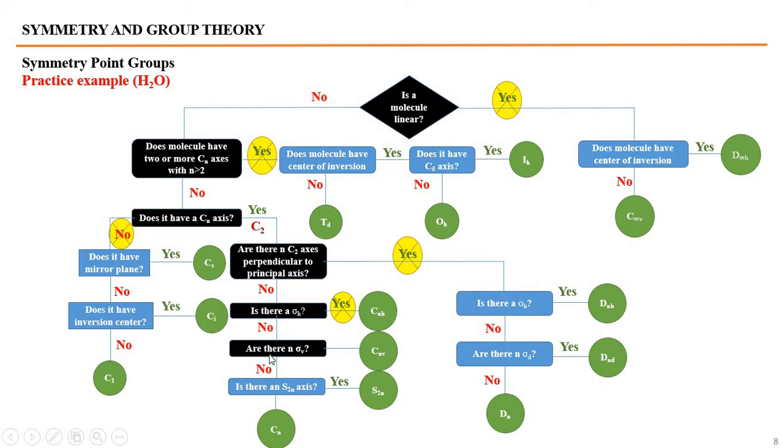So are there 2 sigma v? Yes, it has 2 vertical planes, and 2 sigma v are present in the molecule. So the point group of the molecule is C2v. So by using the flow chart we can find the point group of the molecule.